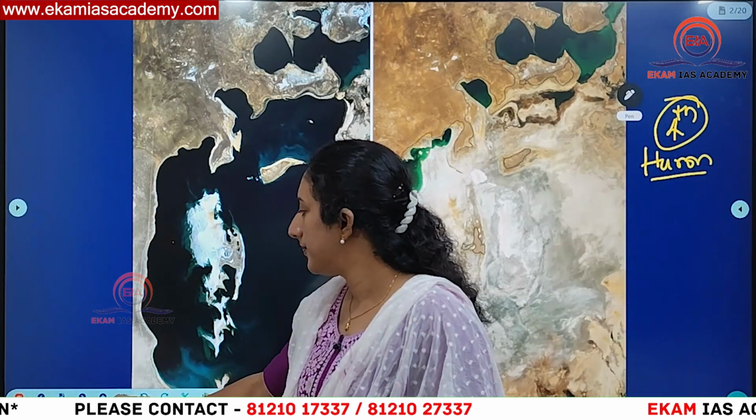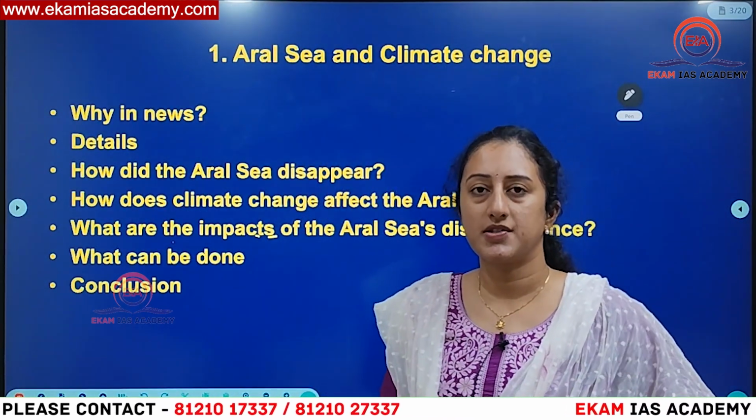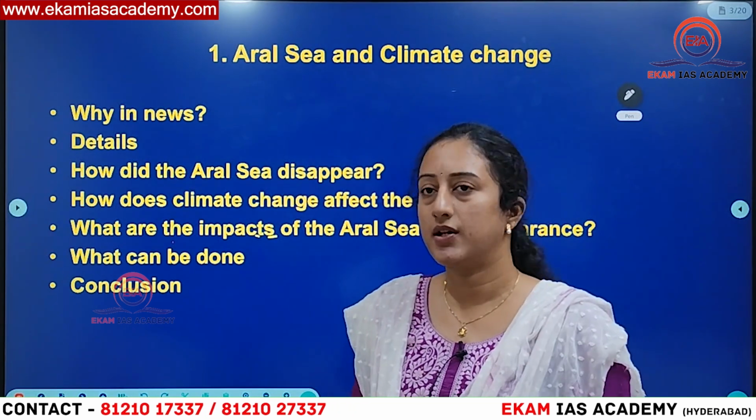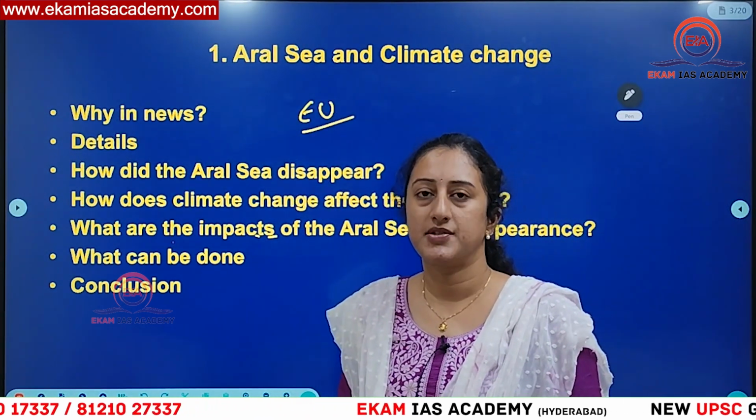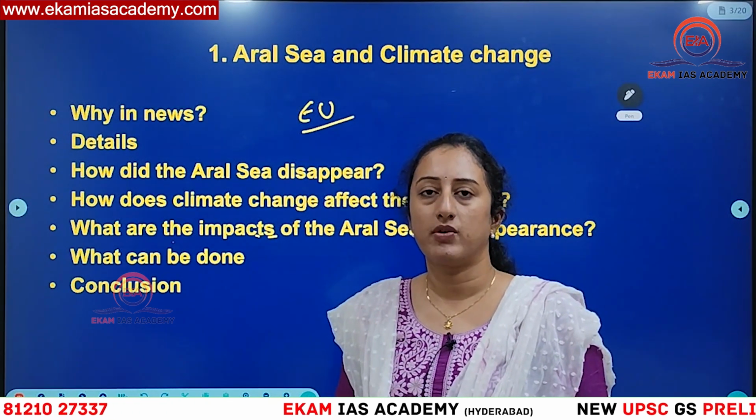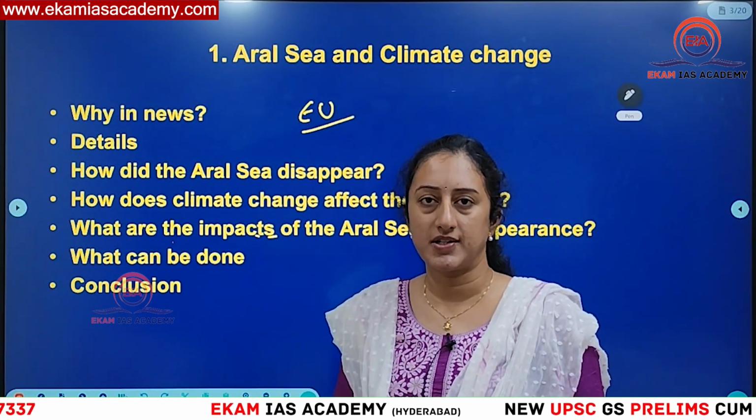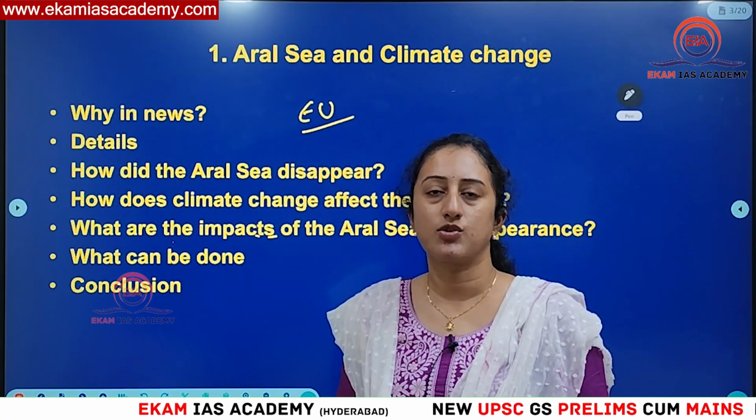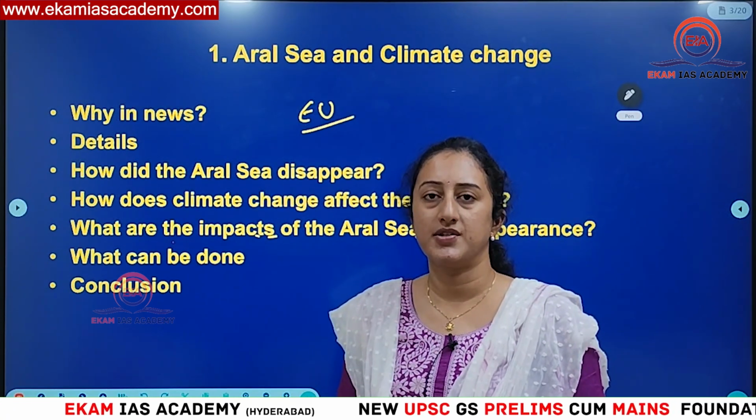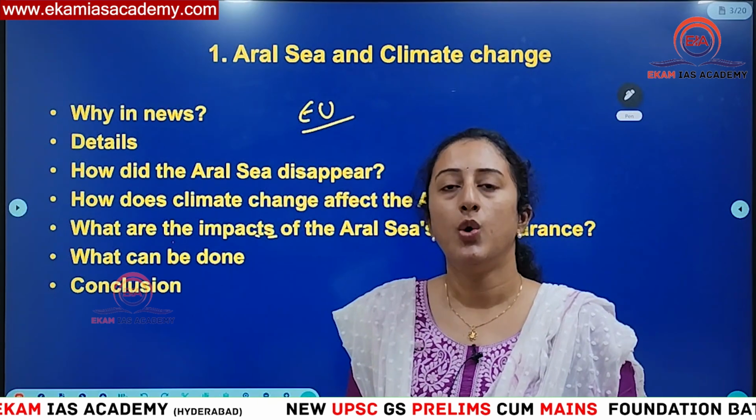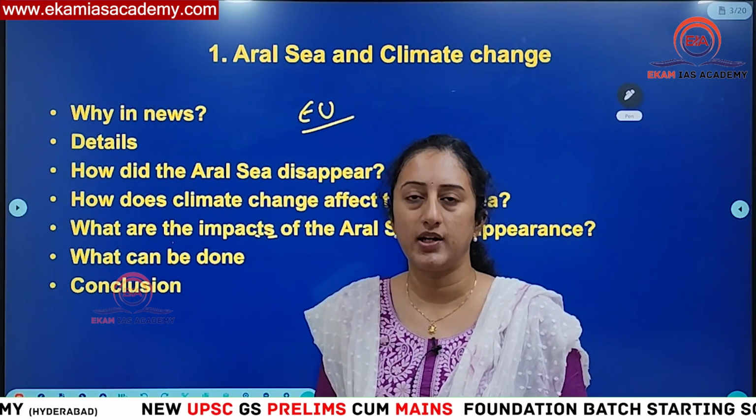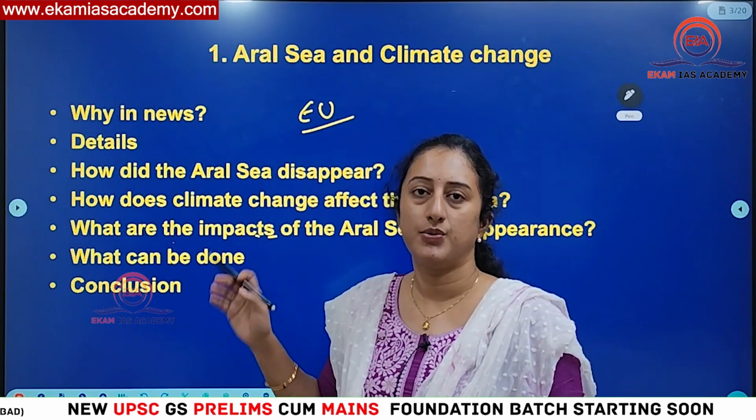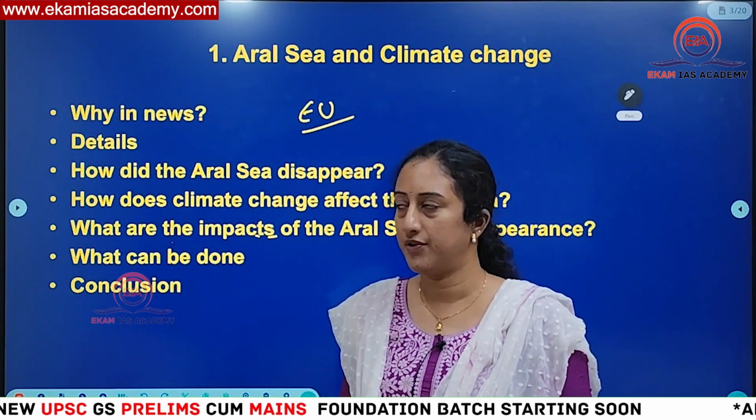Here we need to know why it is in news. There is a European Union's climate change related observatory program, Copernicus. That program has observed that because of increase in climate change, Aral Sea's size has almost disappeared. You can see that it has shrunk to almost one-fourth only. There is no more presence of water. That is what was recently observed according to the European Union's Copernicus climate change observatory program.